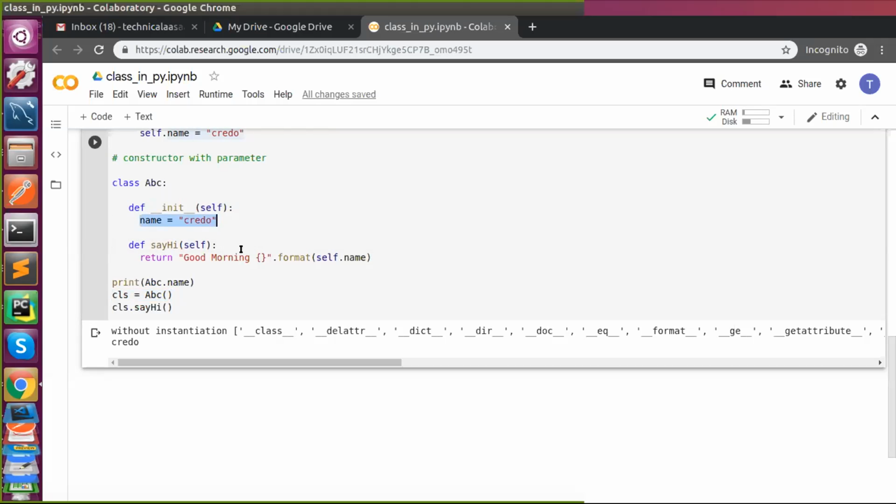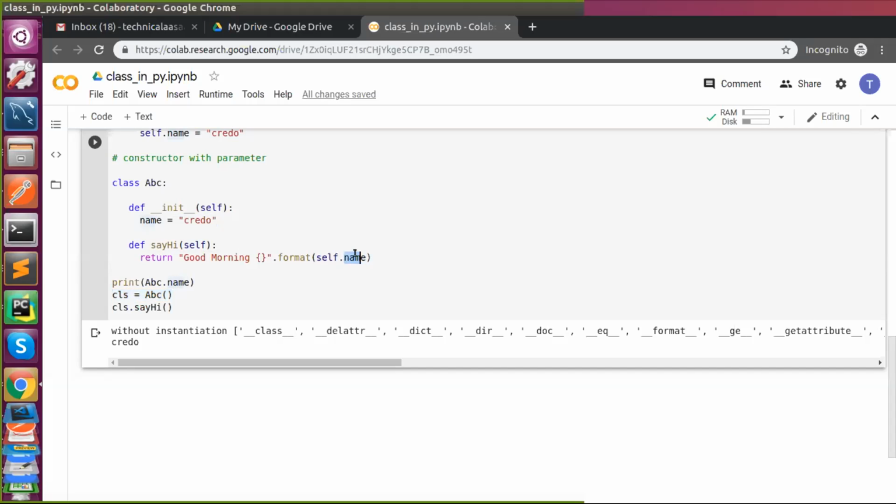Exactly. Then what happens? Anyone? Where are we facing an issue? In which place are we going to face an issue? So this won't be any problem. This won't raise. Self dot name. So what is the error? Name does not exist.